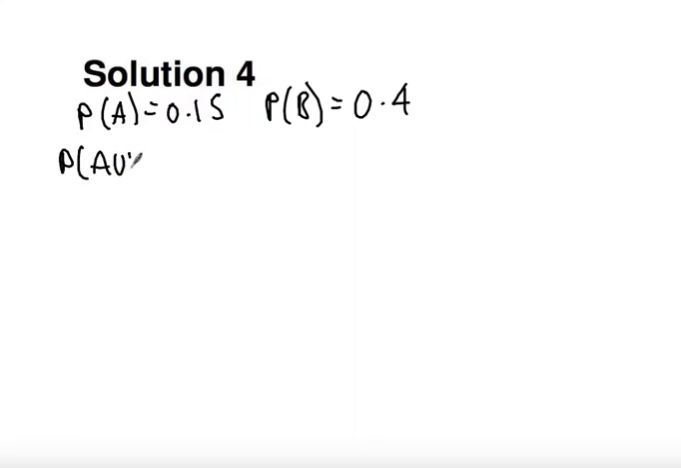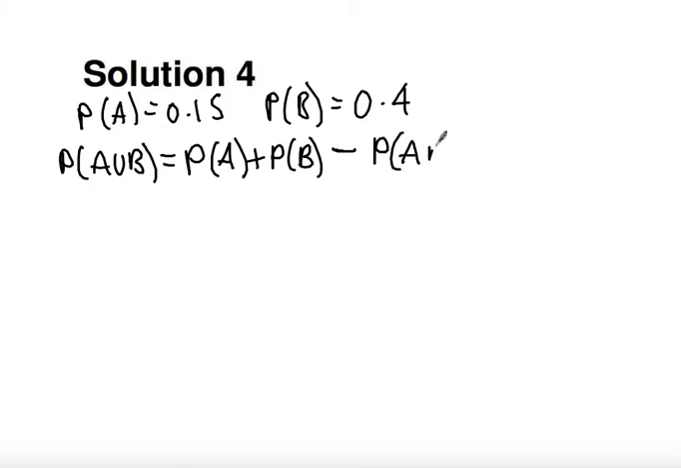Now, whenever I'm wanting to find a probability of A union B, I'm always thinking that I want to use the addition law. Okay, so here is the addition law. Probability of A union B is a probability of A plus the probability of B minus the probability of A intersect B. Now this is not mutually exclusive events, so this end part here is not equal to 0.